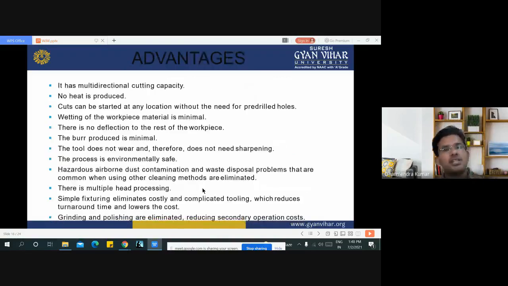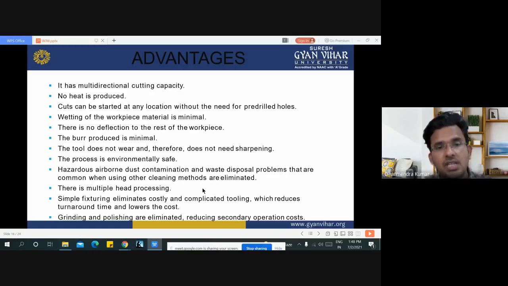Now here are some advantages of the water jet machining process. It has multi-directional cutting capacity. No heat is produced during operation. Cuts can be started at any location without the need for pre-drilled holes. Wetting of the workpiece material is minimum. There is no deflection to the rest of the workpiece. The burr produced is minimum. The tool does not wear and therefore does not need sharpening, because we are not directly using any cutting tool in the water jet machining process.